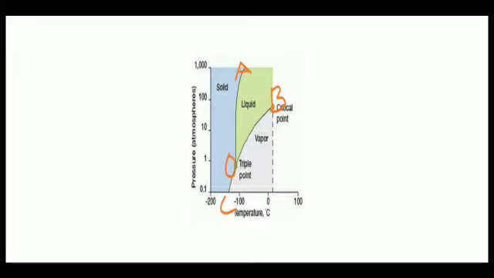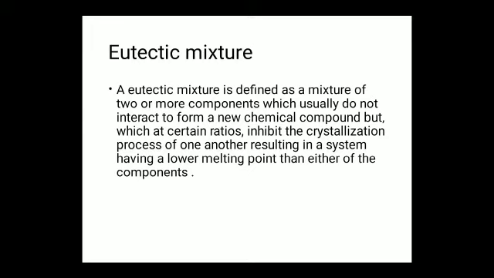Sublimation critical point is defined as the temperature at which a substance is directly converted into vapor. Next, eutectic mixtures. When two or more low melting point substances are combined together, due to the decrease in their melting point, they are directly converted into liquid form. They are called eutectic mixtures.